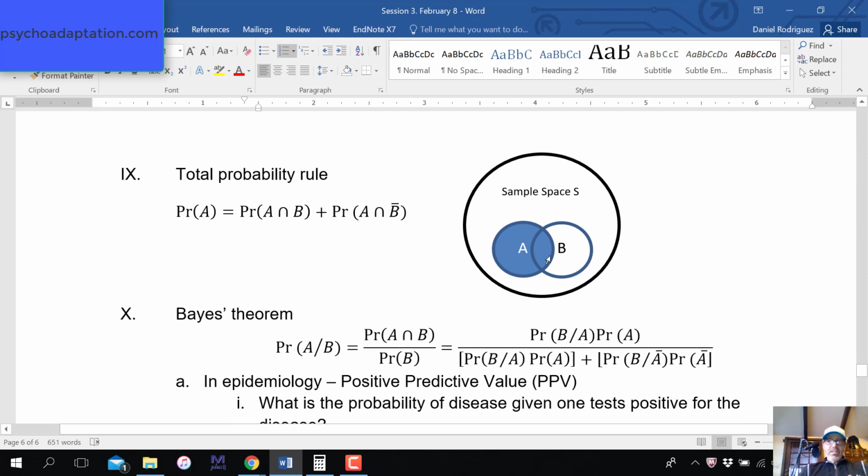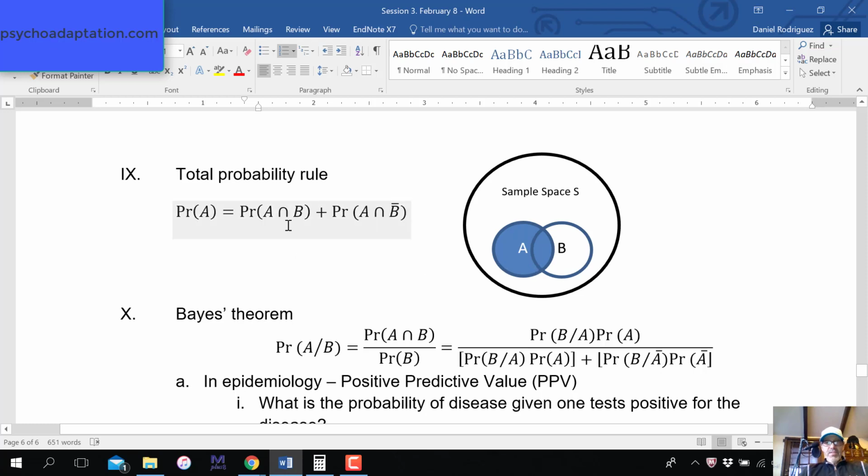The total probability rule is the probability of an event. If I want to know what the probability of A is, well, let's see. The probability of A has two pieces. One is this little piece where they intersect, right? So this is the probability of A intersection B, or A and B occurring right here in this little football shape. Plus, it's the probability of this part of A that does not intersect with B. So if we look at this equation, even though it looks funky, it replicates exactly what I just said.